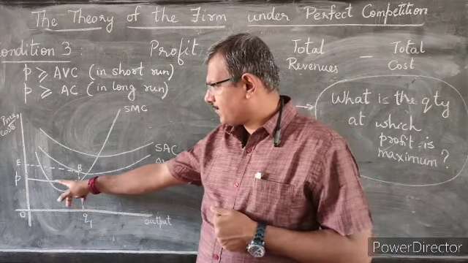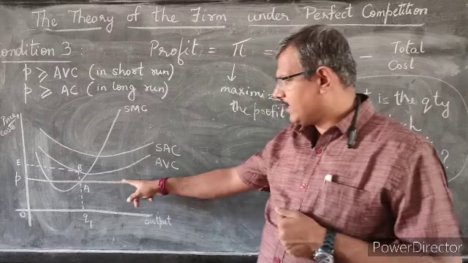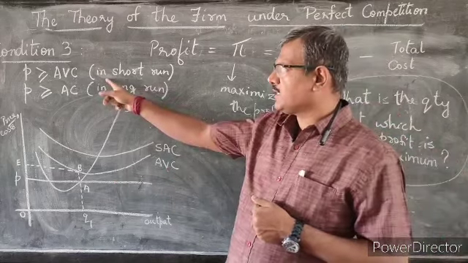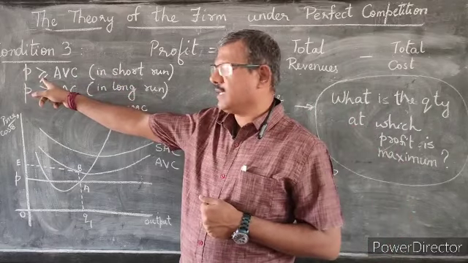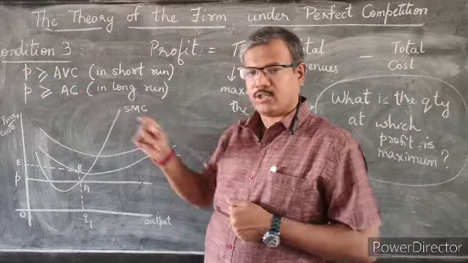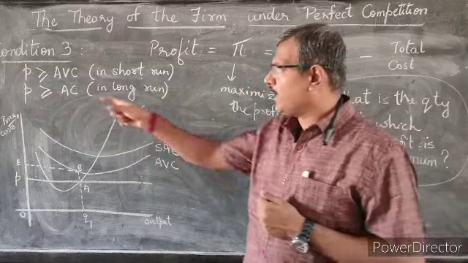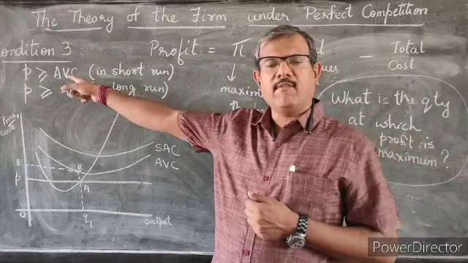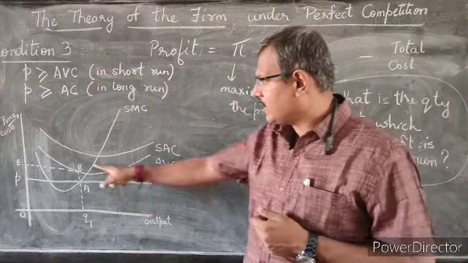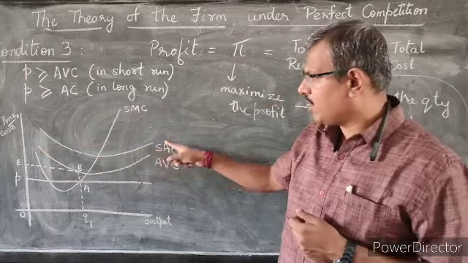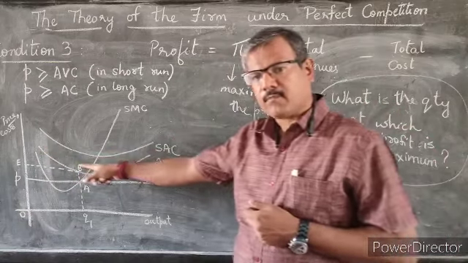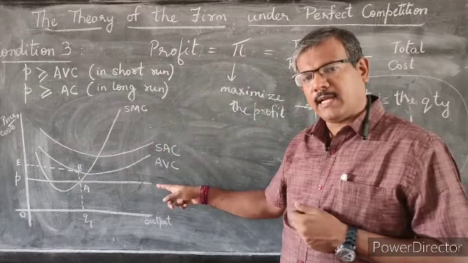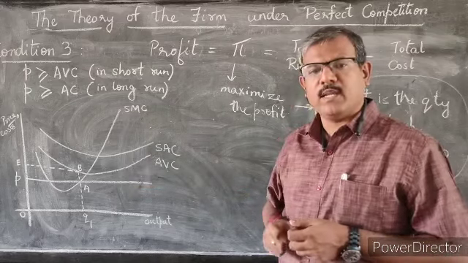And you will notice that the price line is below the average variable cost. What does the condition say? Price has to be greater than or equal to average variable cost. So I am taking the situation where the price given by the market is less than the average variable cost for the firm that we are hypothesizing.